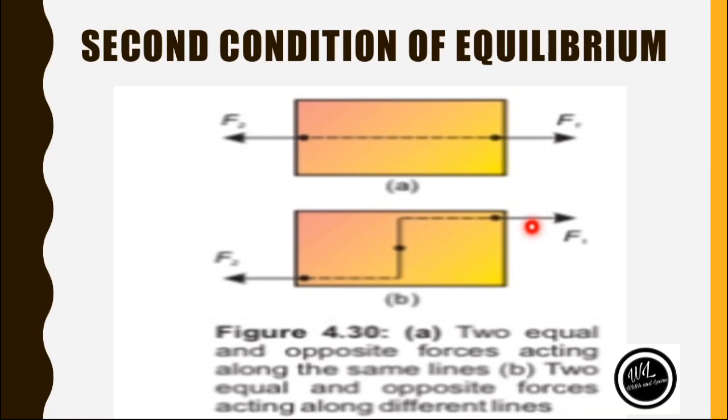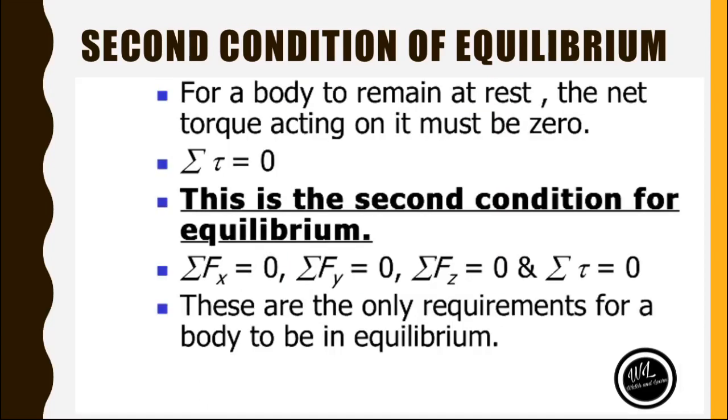Now what is the sum of all the torques? All the clockwise torques must be equal to all the anti-clockwise torques. So it's stated as: for a body to remain at rest, the net torque acting on it must be equal to 0, or we can also write it as summation of tau is equal to 0. This is the second condition of equilibrium.